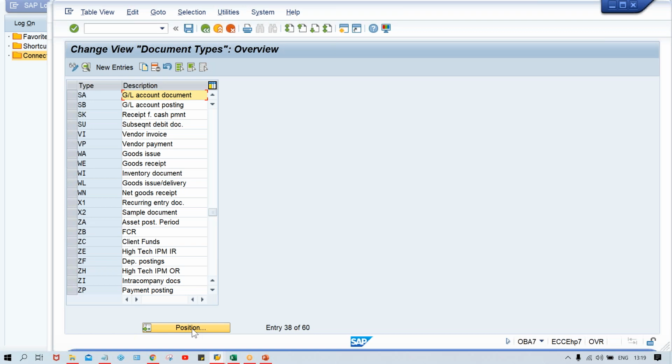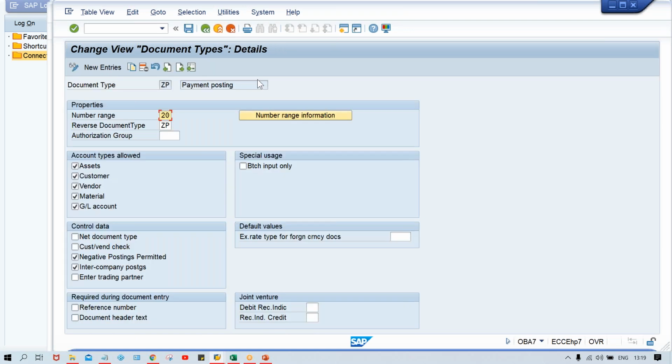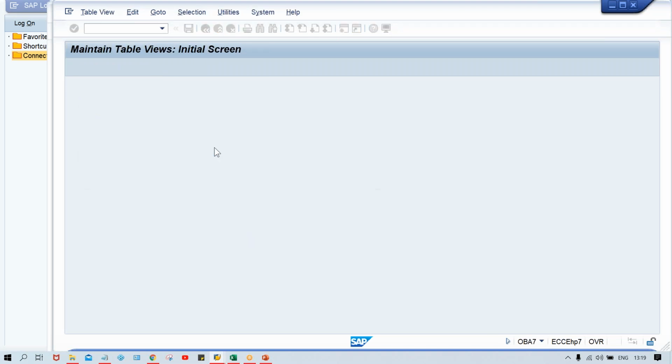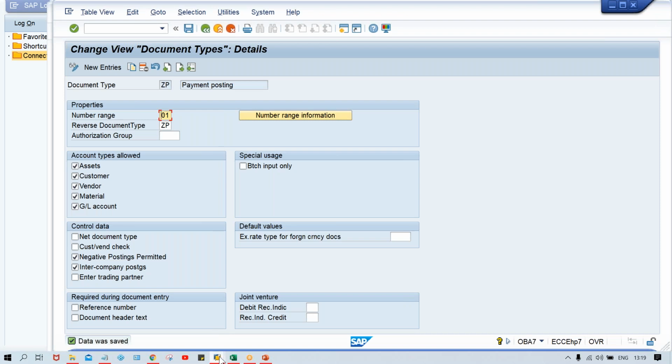If somebody has to ask a question, now what is happening? Let me complete this first. Double click on ZP document type here, and then number range 01 I'm going to assign and save it. So what I have done, guys, is assign the number range.